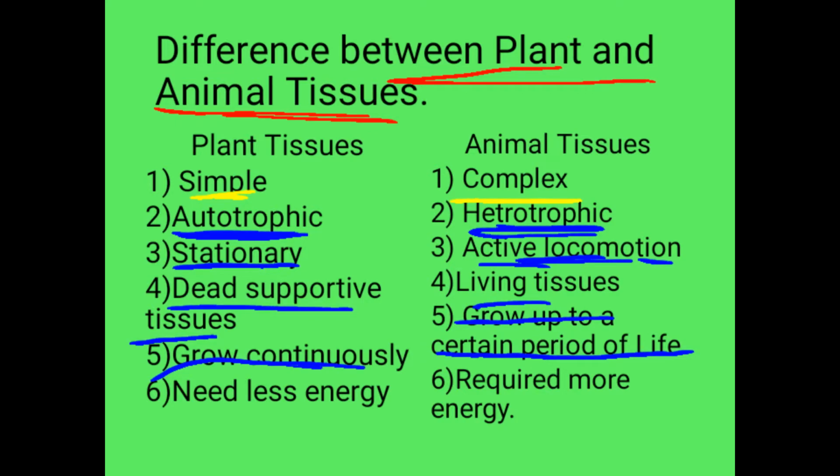Unlike plants, animals grow only till a certain time period in their lives, that is, up to reaching maturity. Last, plant tissues need less energy for maintenance and animal tissues require more maintenance energy.